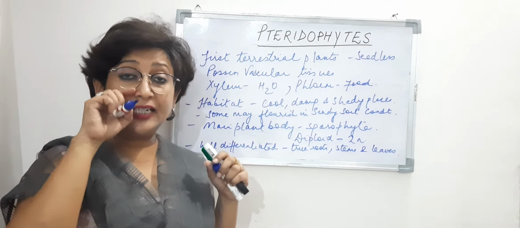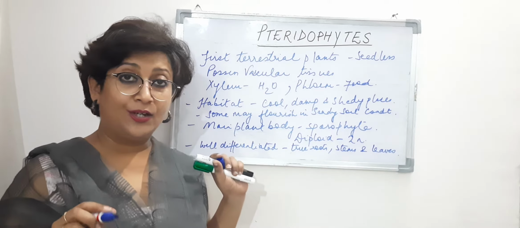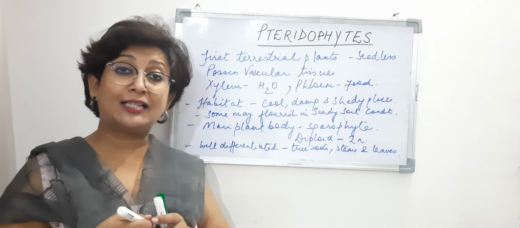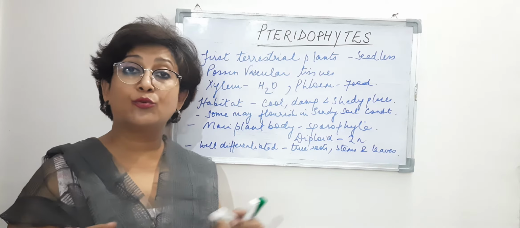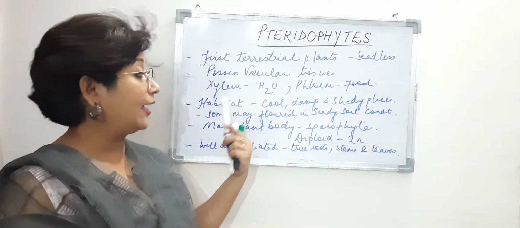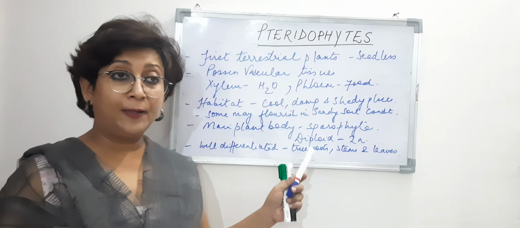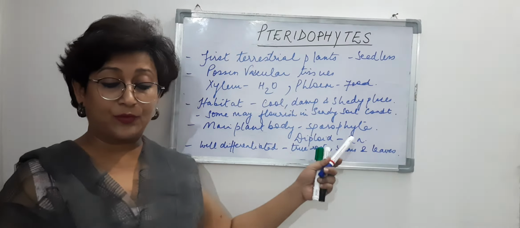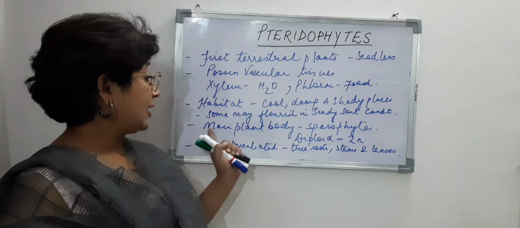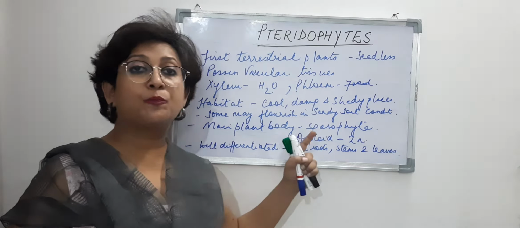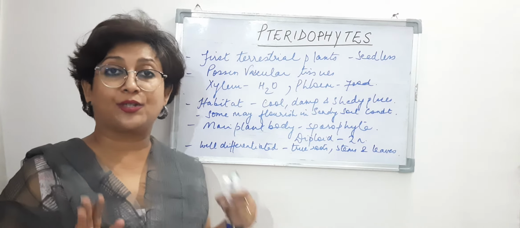So they did not have true roots, but they had root-like structures which were called rhizoids, right? So leaf-like structures and stem-like structures, but not the exact or the true stem, roots or leaves. But here the pteridophytes have a well differentiated body, with true roots, true stems and true leaves, right? Now I said that the main plant body is a sporophyte. Now that doesn't mean that the gametophytic stage is absent, right?